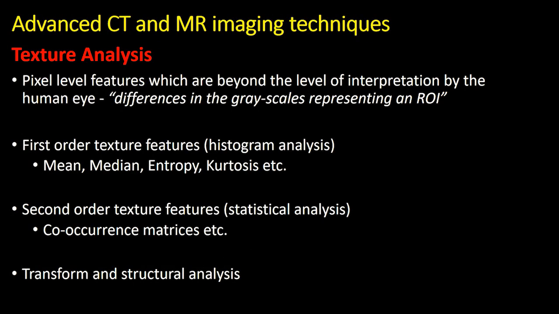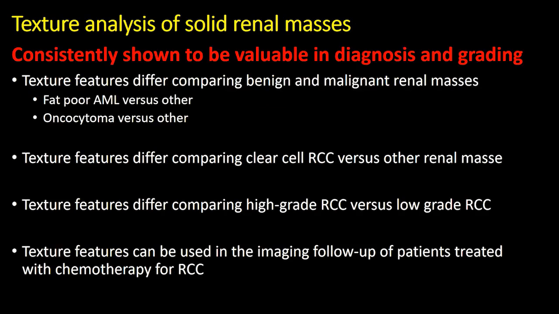In terms of new or emerging techniques for CT and MRI, one area that is under active investigation and which has been shown to be particularly valuable is texture analysis of renal masses. Texture analysis uses differences in the grayscale values between pixels within a mass that are not perceptible to the human eye. First or second order texture features can be studied and then applied in various statistical models to determine the discriminative ability of these radiomic features to differentiate between numerous outcomes.